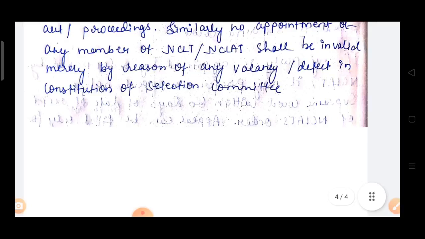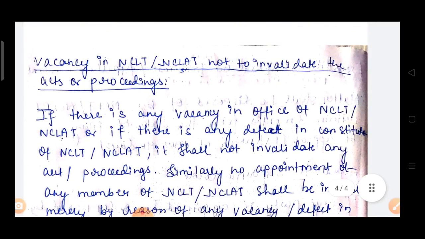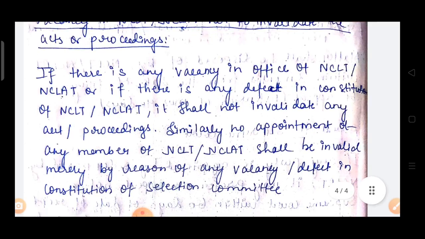Now last point is regarding vacancy in NCLT or NCLAT not to invalidate the act or proceedings. If there is any vacancy in NCLT or NCLAT, that doesn't mean that it will invalidate the act or proceedings. Let's study what is given. If there is any vacancy in the office of NCLT or NCLAT, or if there is any defect in the constitution of NCLT or NCLAT, it shall not invalidate any act or proceedings. Similarly, no appointment of any member of NCLT or NCLAT shall be invalid merely by reason of any vacancy or defect in the constitution of selection committee.